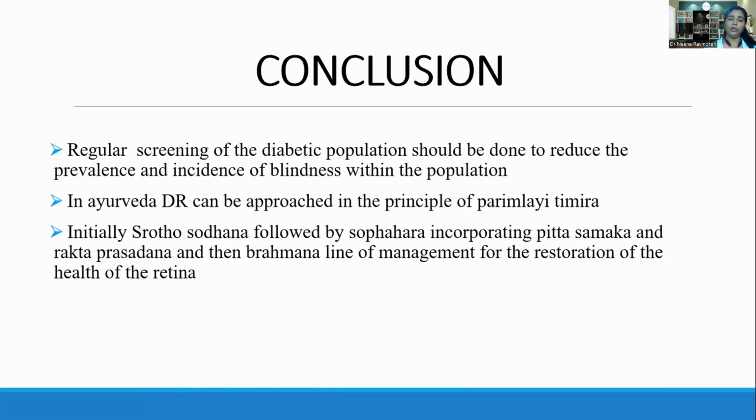So now I am concluding my presentation: regular screening of the diabetic population should be done to reduce the prevalence and incidence of blindness within the population. In Ayurveda, diabetic retinopathy can be approached on the principle of Parimlaya Timira. Initially Shodhana, followed by Shophahara, incorporating Pitta Shamaka and Rakta Prasadana, and then the Brimhana line of management for the restoration of the health of the retina. So I am concluding my presentation. Thank you.